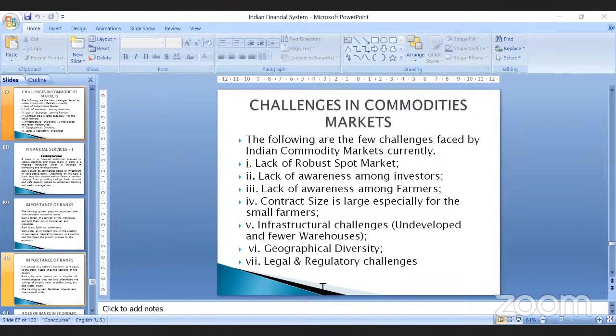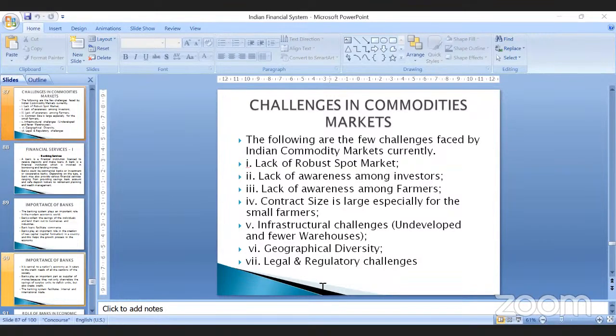Even farmers are lagging behind in such awareness, and the contract size is large, especially for small farmers. The contract size is very large, which is beyond their capability, and there are a lot of infrastructural challenges. See, for example, commodities markets require warehouses for storage, and there are very few warehouses, and even the ones that exist are underdeveloped. Therefore it becomes very difficult to store such products.